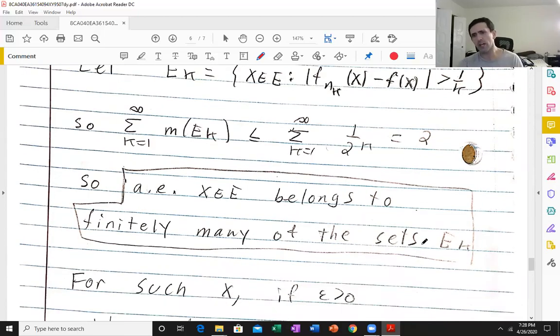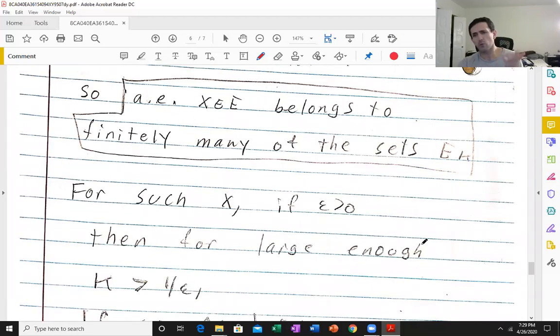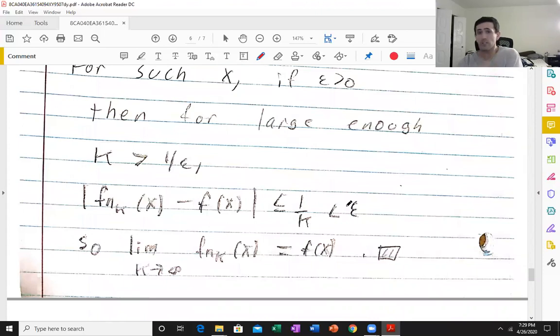Why? Pick such an x. Let's say epsilon is positive, and let's say k is bigger than 1 over epsilon. Well, x belongs to only finitely many of these E_k, so for large enough k, x is not in any of these sets. If x is not in any of these sets for large enough k, then this quantity here is less than or equal to 1 over k, which is less than epsilon.